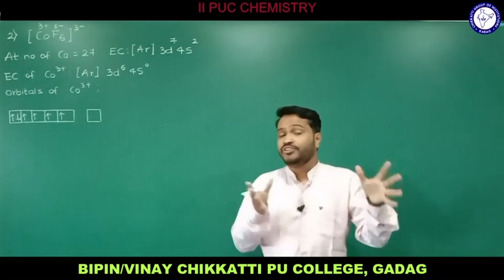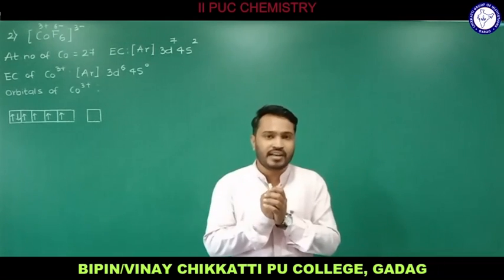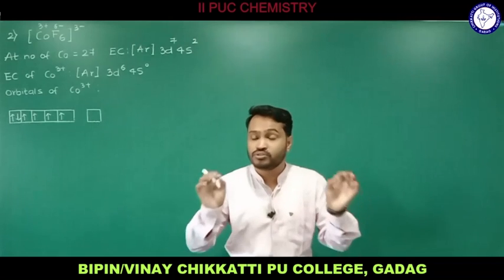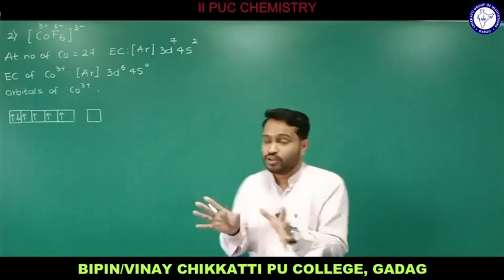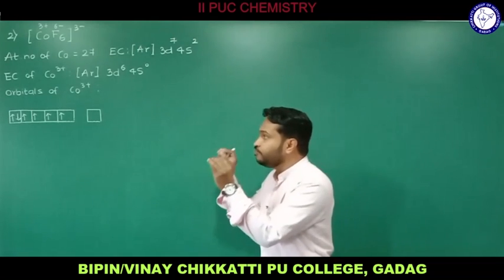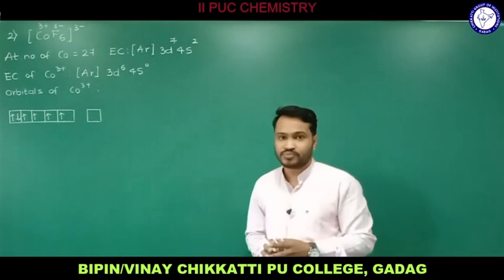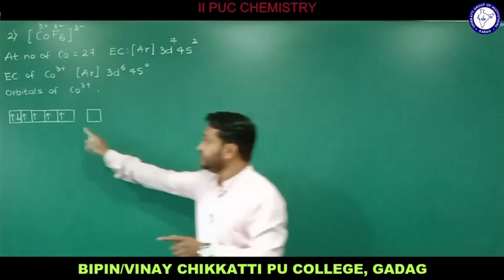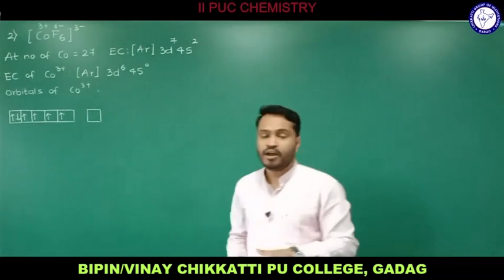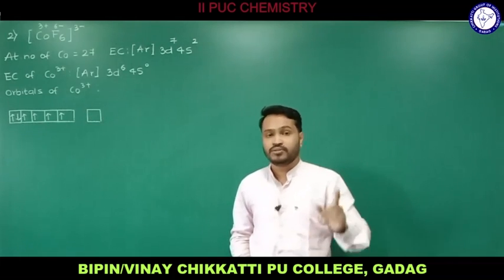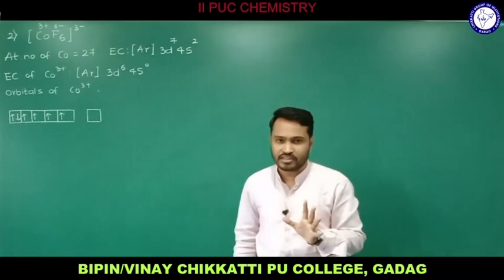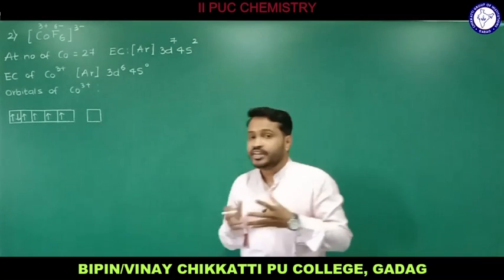So if we have a weak ligand in a complex, then the pairing of electrons won't occur against Hund's rule. It follows Hund's rule. The atomic orbitals and the filling up of electrons will be as it is. If I consider NH3, these 4 are going to pair up, but I have F minus, therefore there will be no pairing of electrons since F minus belongs to weak ligands.